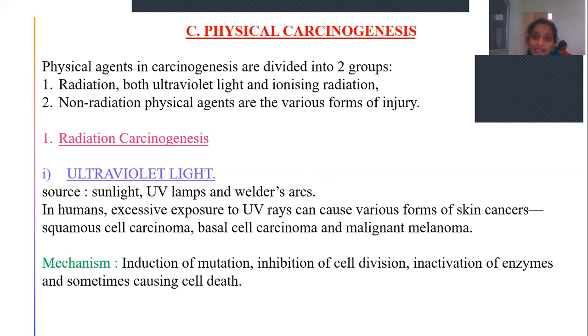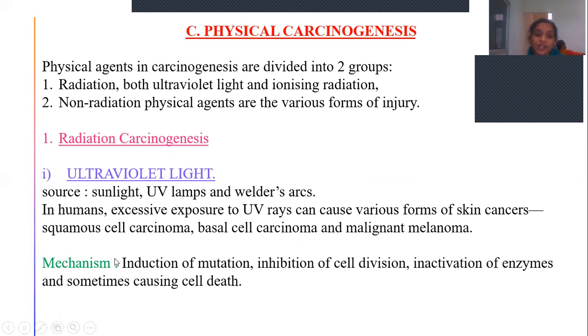But these UV radiations cannot penetrate deeply, so they can reach only till the dermis. So they cause skin related cancers, which include squamous cell carcinoma, basal cell carcinoma and malignant melanoma. These are the different types of tumors seen when the patient is exposed to UV rays.